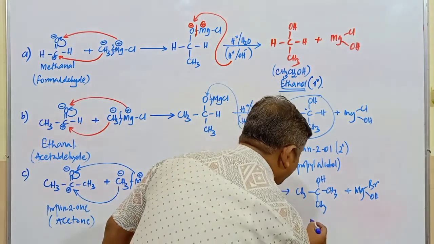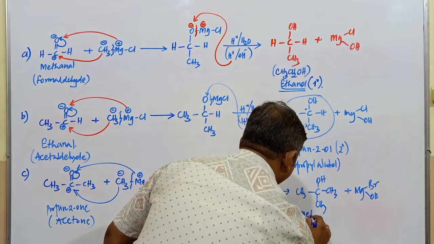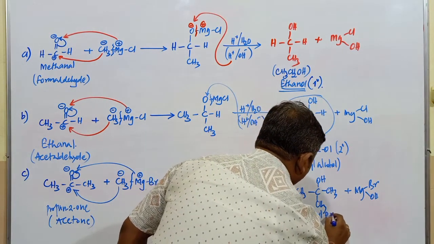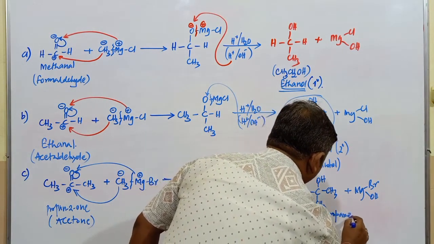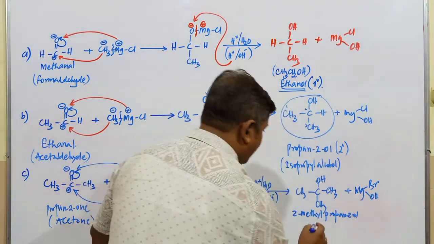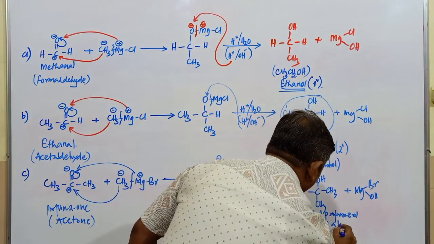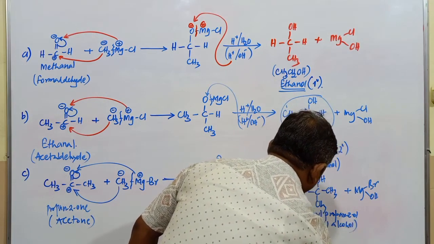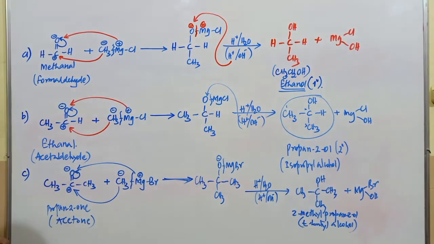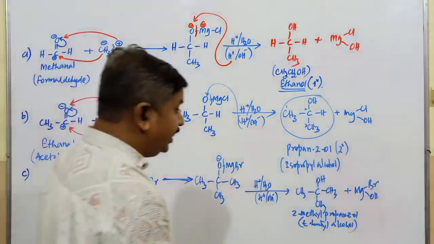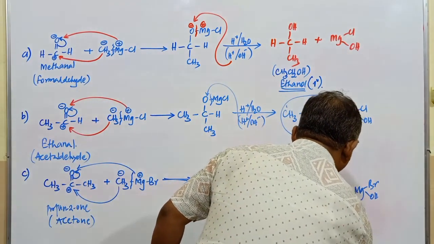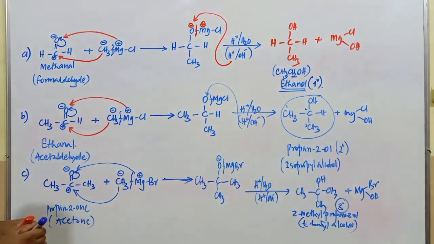The product is 2-methylpropan-2-ol, and the common name is tertiary butyl alcohol. Tertiary butyl alcohol. What degree alcohol is it? Tertiary alcohol. The alcohol obtained is tertiary.